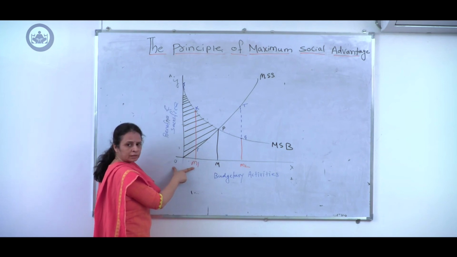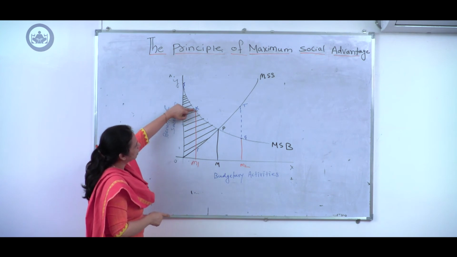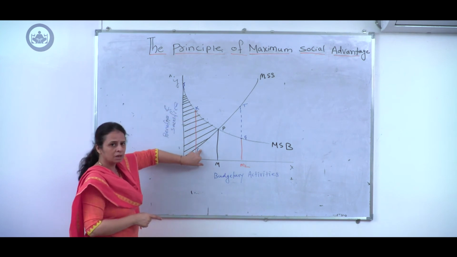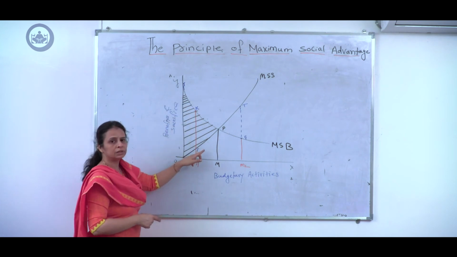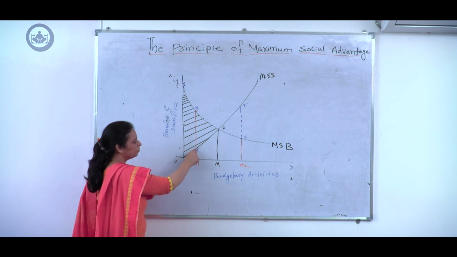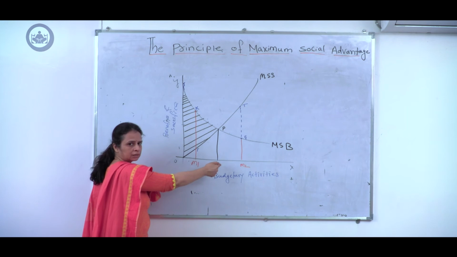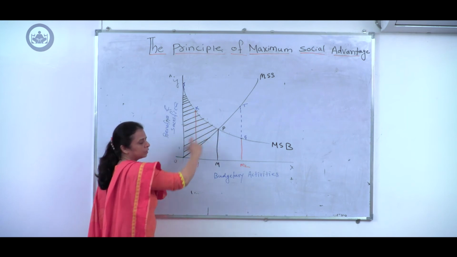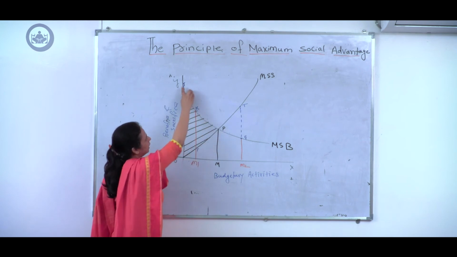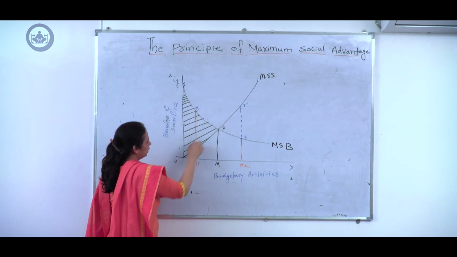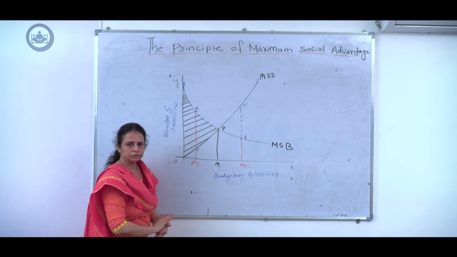At the OM1 level of activity of the government, MSB is higher than MSS. Marginal social benefit is higher than marginal social sacrifice. And therefore, if the government's activity increases, the total advantage of the society would increase up to point P. So this entire triangle TPO indicates the maximum social advantage to the society.